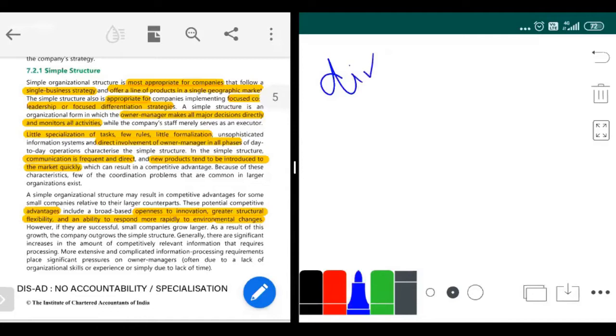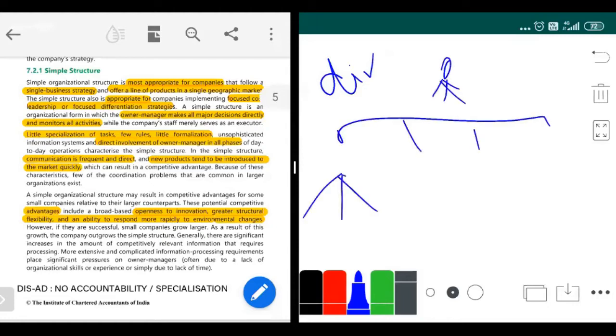In my divisional structure, there was me, and under me I had a few divisions. Under these divisions, I had a few functions. These functional people had to report to the divisional people, of course, and the divisional people had to come and report to me.